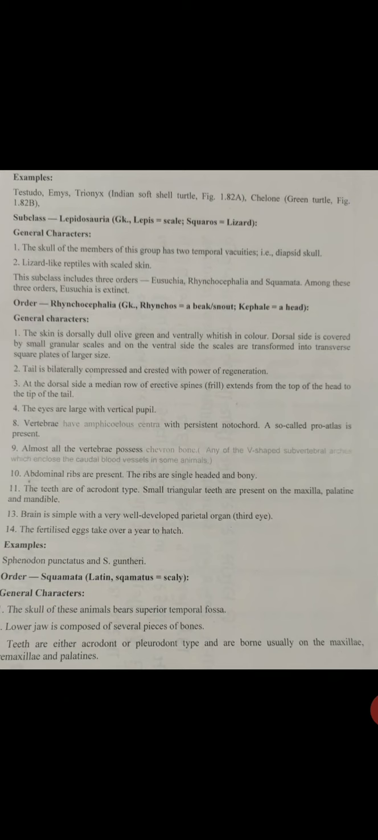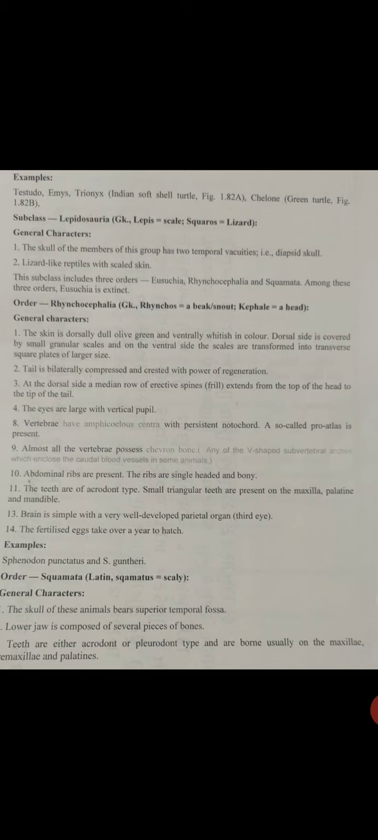Then Rhynchocephalia, rhynchos यानी कि beak, cephale a head. The skin is dorsally dull olive green and ventrally whitish in color. Dorsal side is covered by small glandular scales and on the ventral side the scales are transformed into transverse square plates of larger size. The tail is bilaterally compressed and crested, with the power of regeneration. On the dorsal side a median row of erect spines extends from the top of the head to the tip of the tail. Eyes are large with vertical pupil.